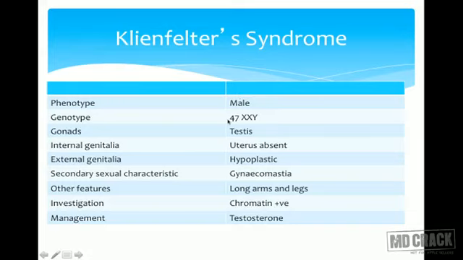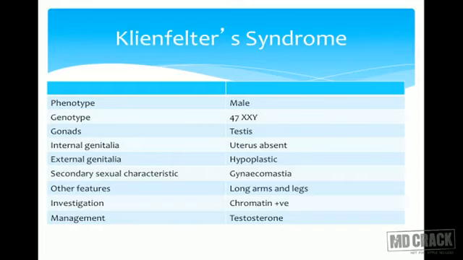The gonads will be testes, uterus is absent, external genitalia hypoplastic. As for secondary sexual characteristics, there would be formation of gynecomastia because of estrogen, the breasts are very well developed. Other features: long arms and legs. Because of the presence of extra X, the patient would be chromatin positive. Only females are normally chromatin positive, the Barr body is present only in females, but even in the presence of Y, this will show chromatin positive because of the presence of 2X.